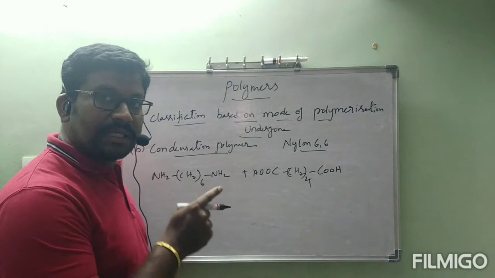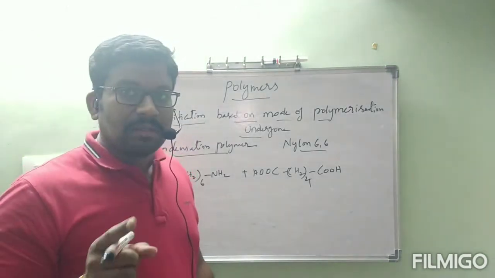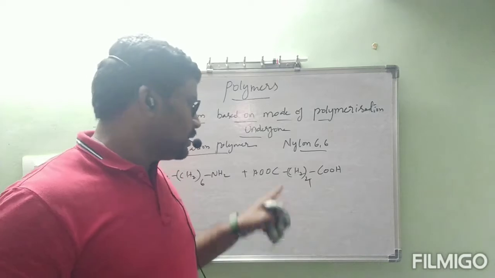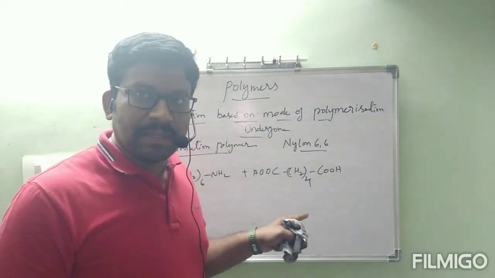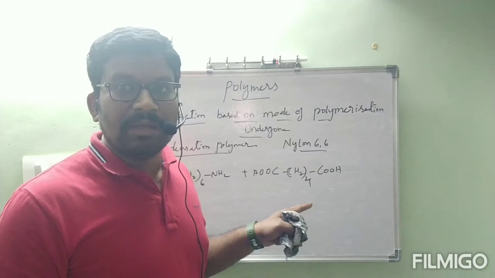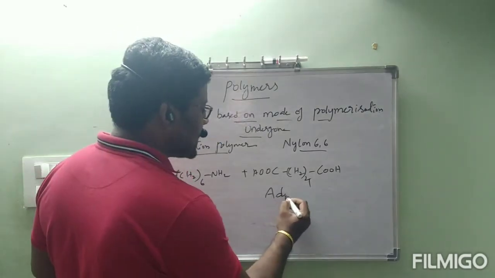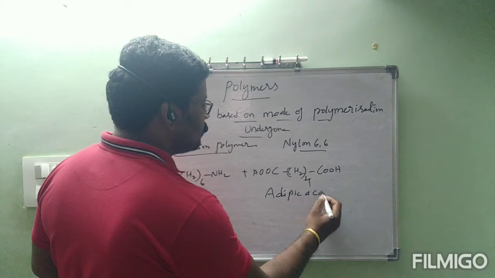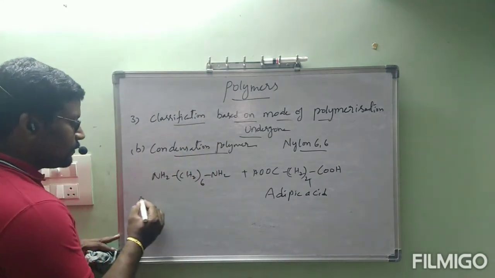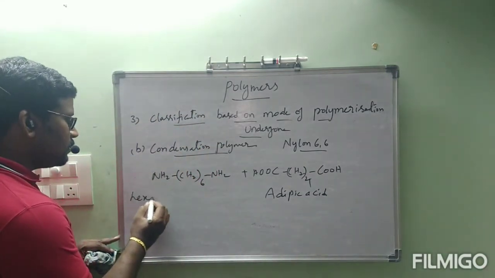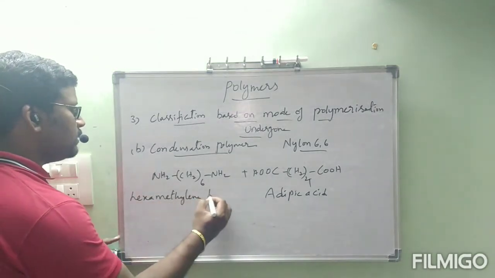Here, what is the name of this compound? Hexane-1,6-dioic acid. Correct. That is the IUPAC name. But it is not familiar with the IUPAC name. It is familiar with the common name, adipic acid. What is the name? Adipic acid. Here what is the name? Hexamethylene diamine.